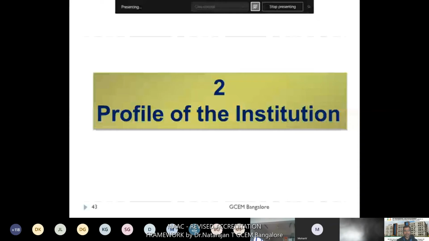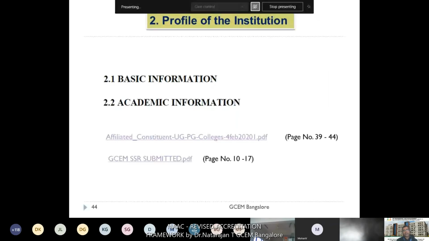So the profile of the institution you have to submit. They will ask only a few data regarding the profile of your college. The very first thing is basic information, and another one is academic information. So we'll see a few templates of this profile of the institution, page number 39 to 44.